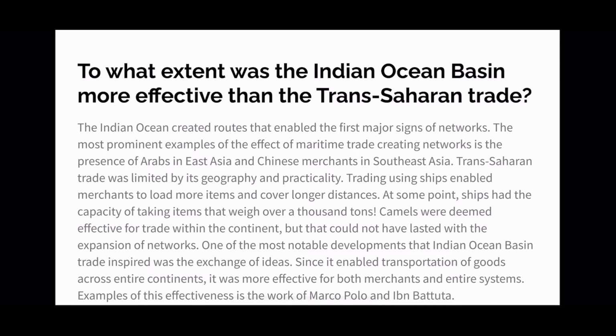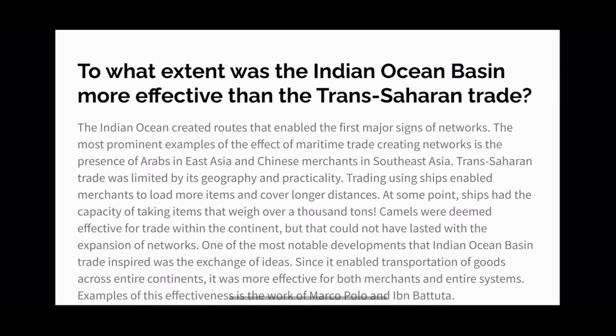Let's go back to the idea of global networks to prove why the Indian Ocean basin was more effective than trans Saharan trade. Well, we could look at the exchange of ideas. What made the trans Saharan trade very limited, as we said, was that it is very geographically limited. Even if goods were exchanged across the entire continent, north to south or east to west, at the end it was limited to only Africa and only the sub Saharan area.